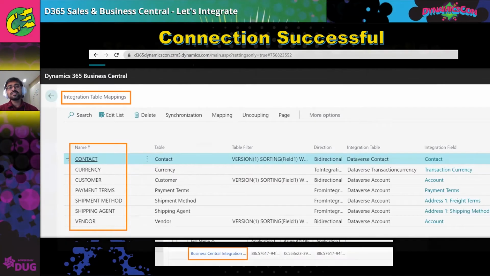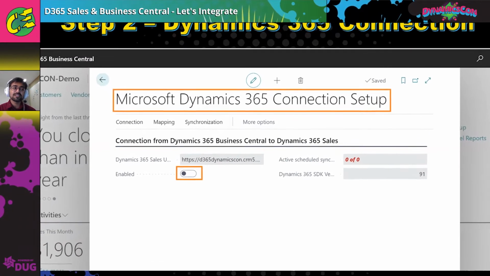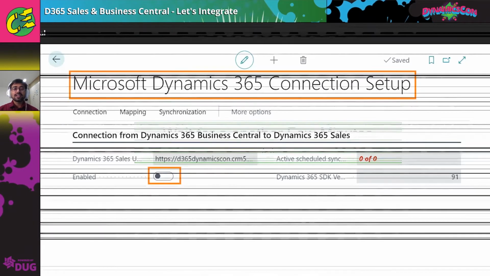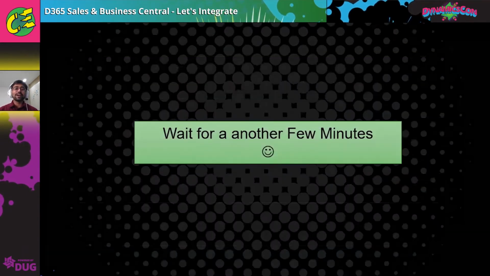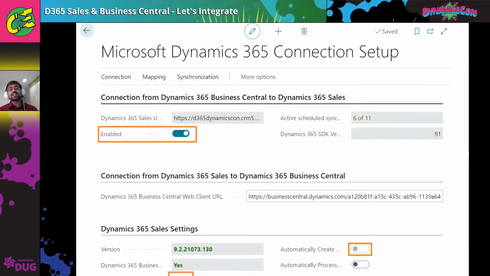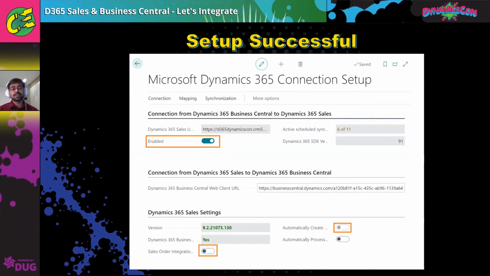After this, we have to set up the Dynamics 365 connection. If you search inside Business Central for Dynamics 365 connection, this information will already be there. You just need to enable this. If you click on enable, again, it's going to take another few minutes, and then finally this will be enabled. So now the second connection setup has been done to enable the sales entities in the integration table mapping. Earlier you just saw accounts and contacts, and now you have the sales entities, and we'll see that shortly.